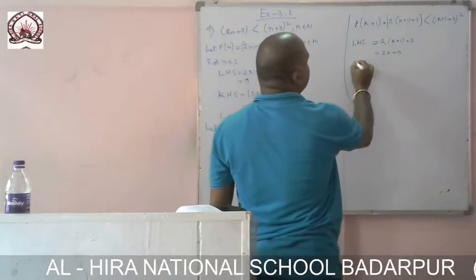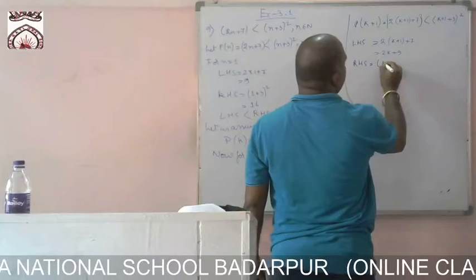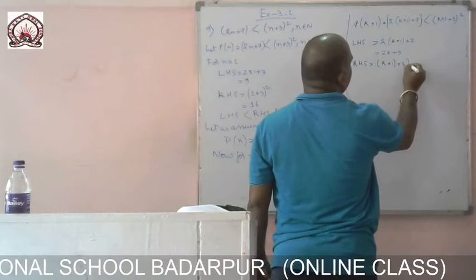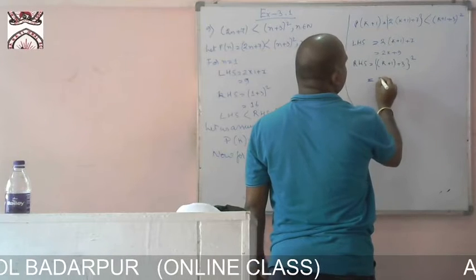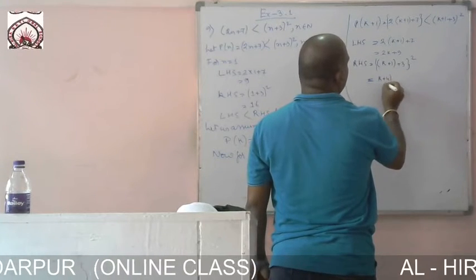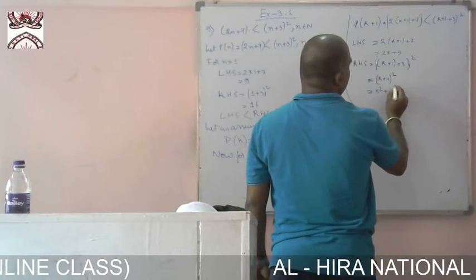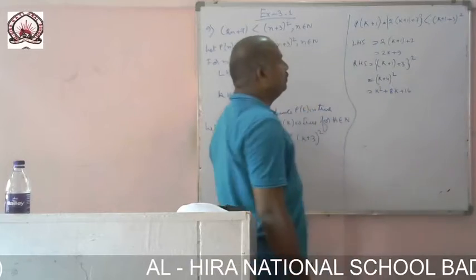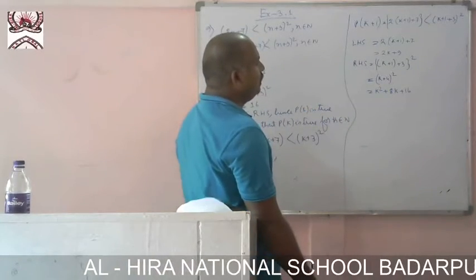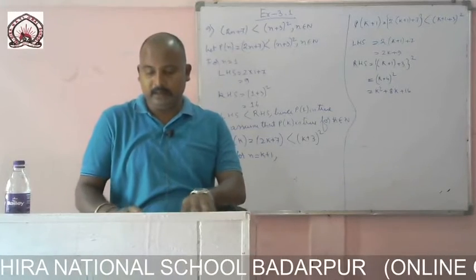And right hand side, what are we getting here for P of k plus 1? (k plus 1 plus 3) whole square. This equals (k plus 4) whole square. So k square plus 8k plus 16. We are getting k square plus 8k plus 16, yes or no?